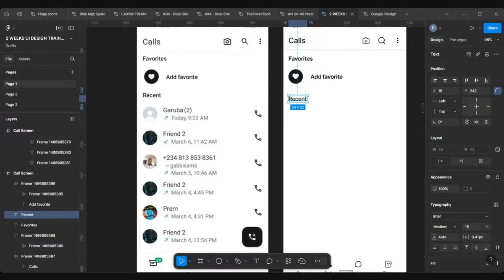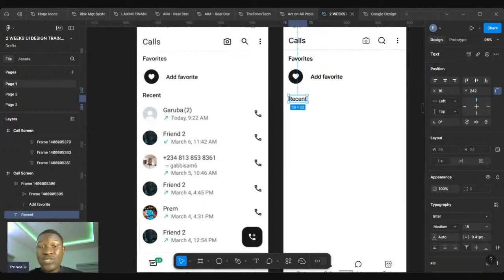I'll make it medium. Please, you need to pay attention to what we are doing. Pay attention. That's how you get this. Tech is not hard. All you need to do is to watch and follow, watch and follow.